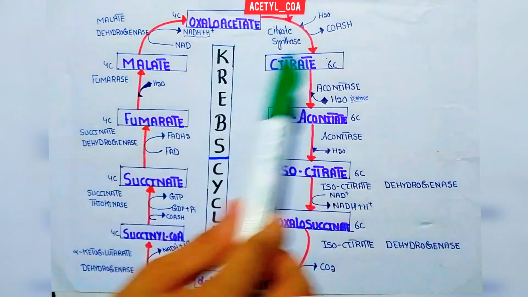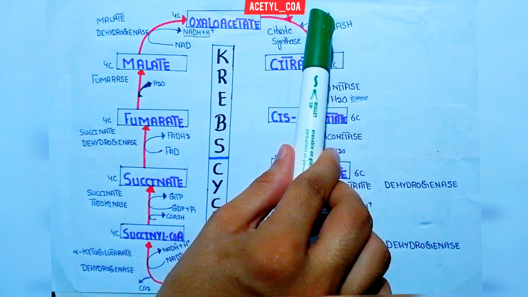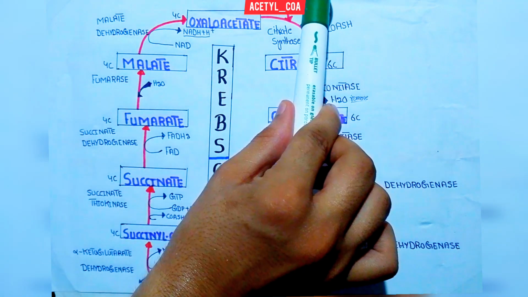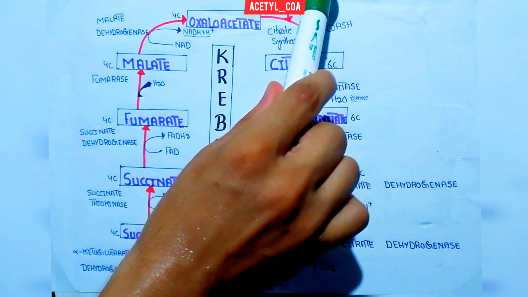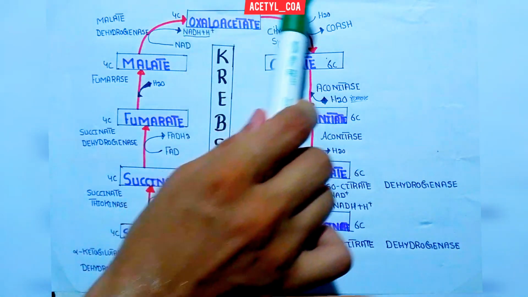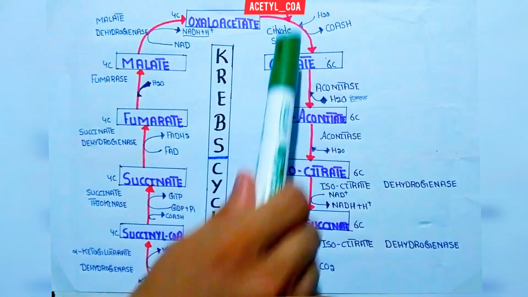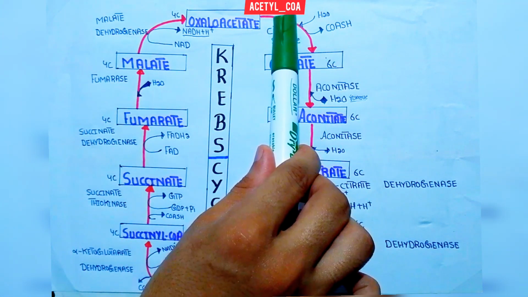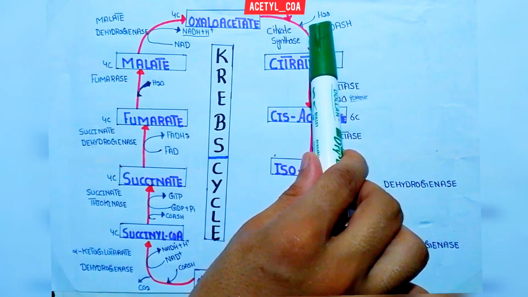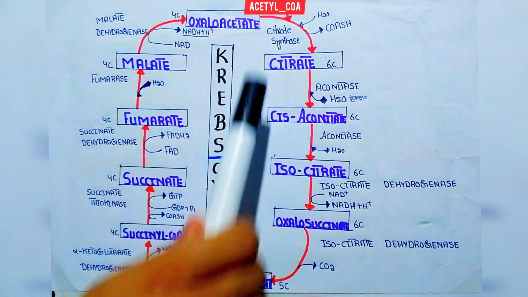Now what happened here is that a water molecule is added. This water molecule will break the bond between the acetyl and coenzyme A. After the breakage of this bond, energy is released. The energy released is used for the citrate condensation. So here one water molecule is added, while the coenzyme A is released. After this, the citrate will convert into isocitrate